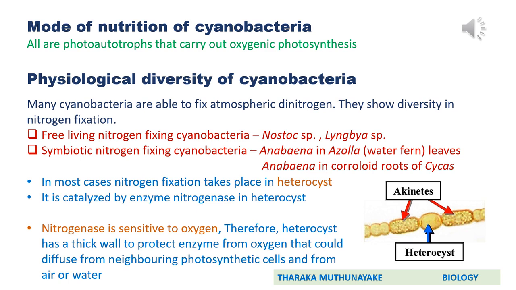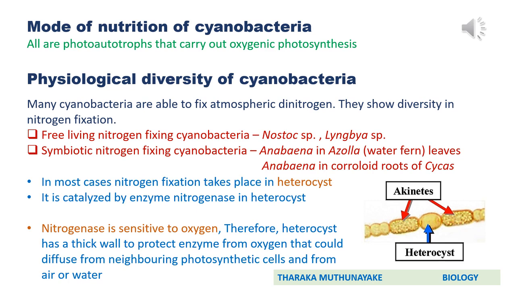What is the mode of nutrition of cyanobacteria? You simply know that all cyanobacteria are photoautotrophs. They carry out oxygenic photosynthesis like plants and most algae. Then we will move to physiological diversity of cyanobacteria. As in bacteria, here also we can discuss the nitrogen fixing ability of cyanobacteria and also their reproductive methods.